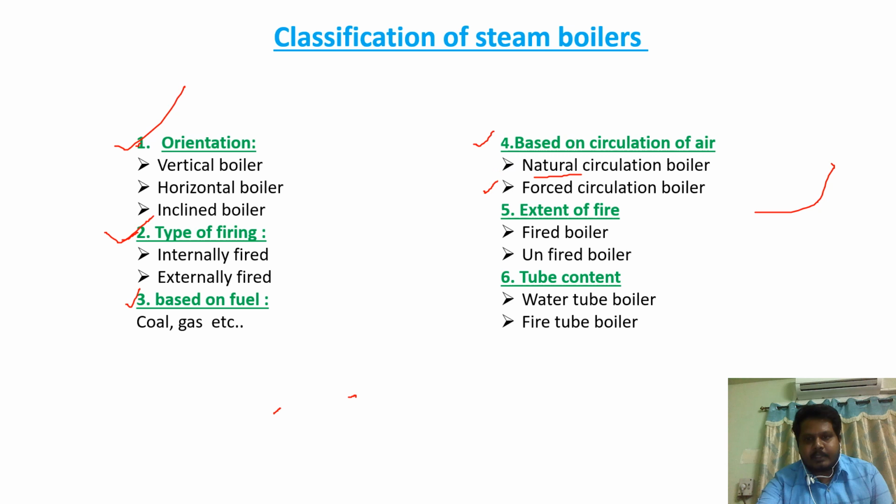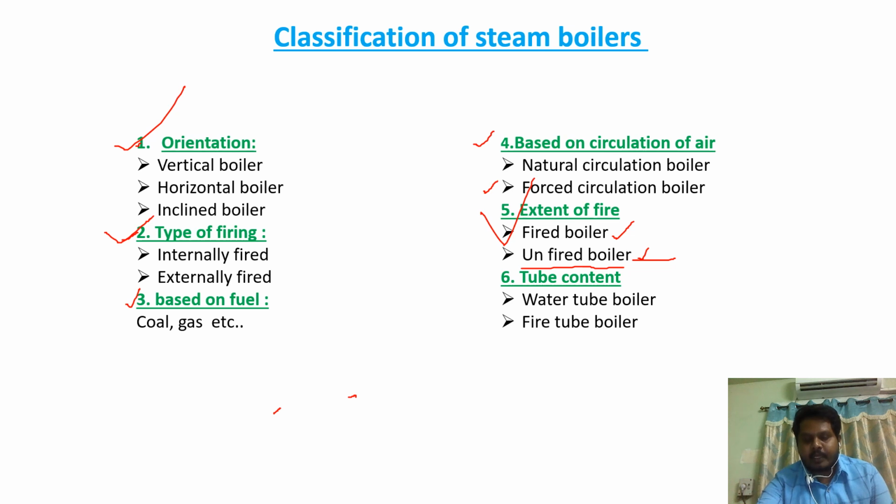The other type is extent of fire. Here two types are there: fired boiler and unfired boiler. In fired boiler, because of firing, the water will convert into steam. In case of unfired boiler, there will be no firing.